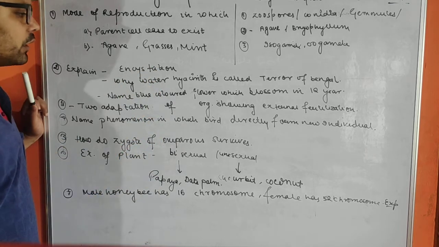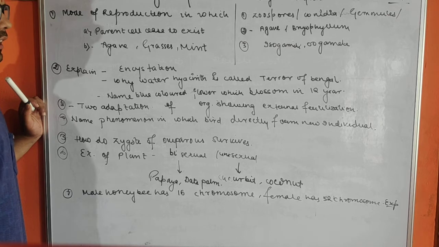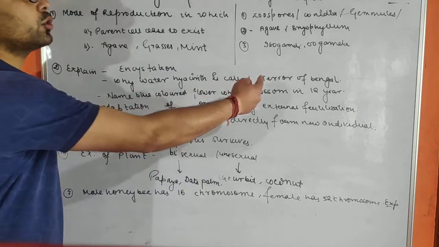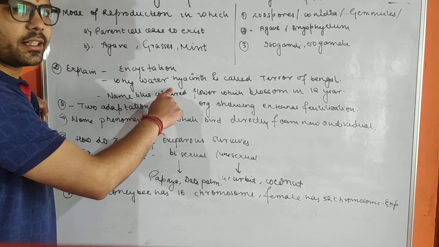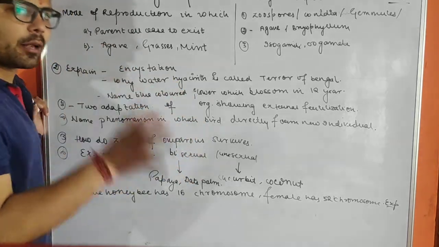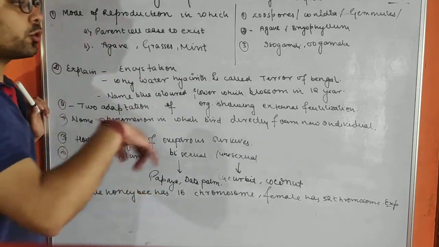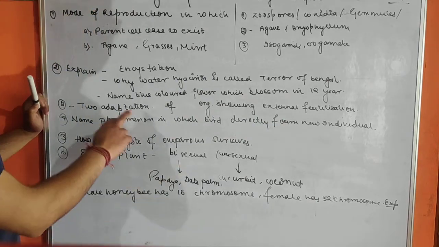Next question: why is water hyacinth called the Terror of Bengal? It is directly asked from the NCERT. It was introduced because of its flower in the water bodies, and water hyacinth, or Eichhornia, basically propagates through offset, and it grows at such a rapid rate that it has made navigation difficult in the water bodies. So now it has become difficult to eliminate it. So it is called the Terror of Bengal.